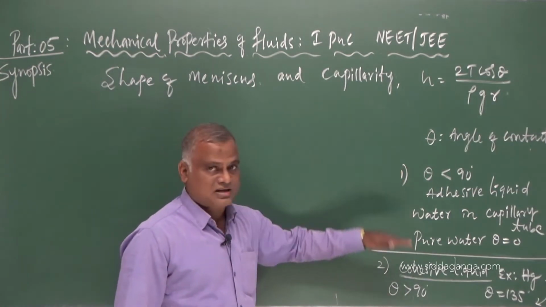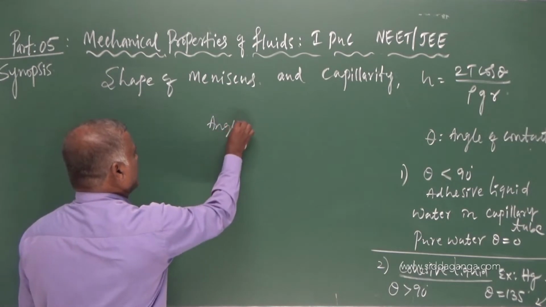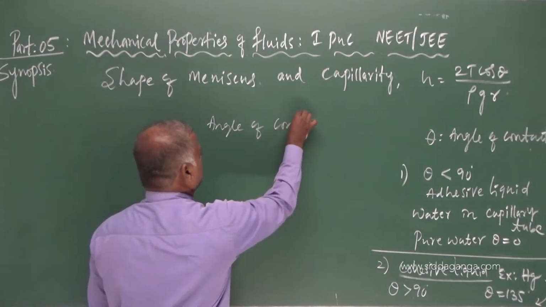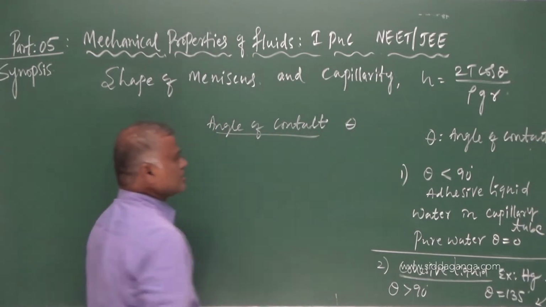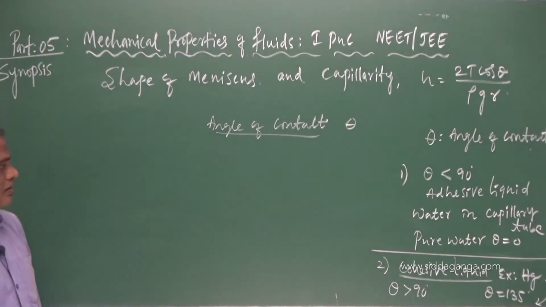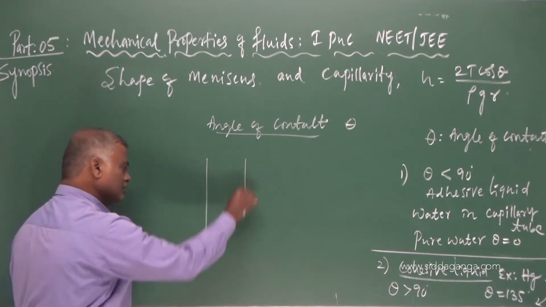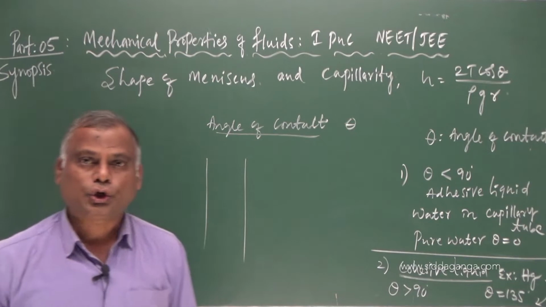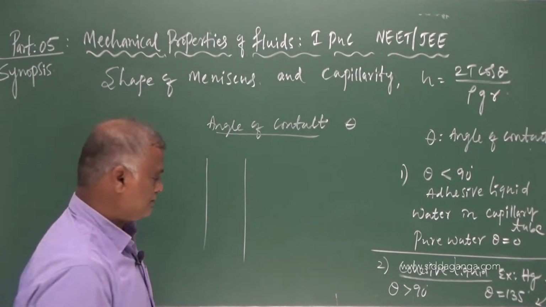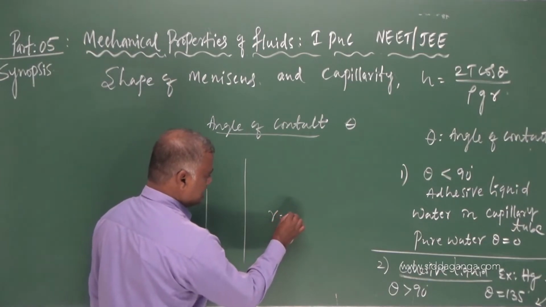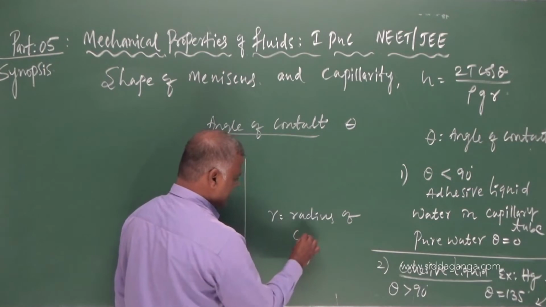To understand this, let us say angle of contact, which is denoted by letter theta. Now you take a fine glass tube whose radius is negligible. r is the radius of capillary tube.